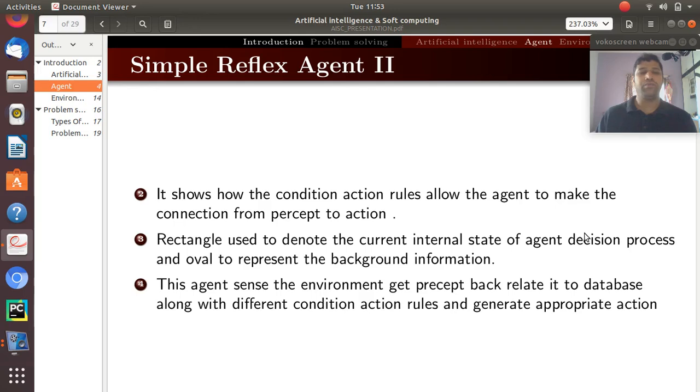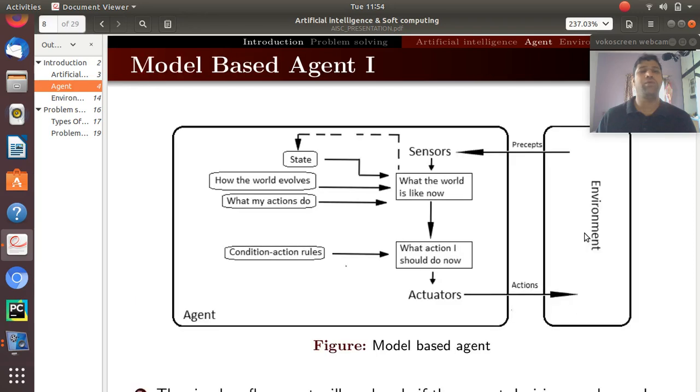As the description mentions, it shows how the condition action rules allow the agent to make a connection from percept to action. Second, the rectangles shown in the diagram are used to denote the current internal state of the agent and decision processes, and ovals to represent the background information. So this is all regarding the simple reflex agent, which is the first type of agent program.